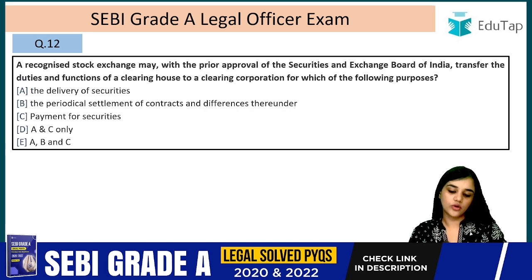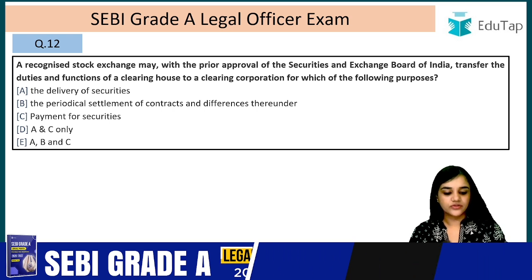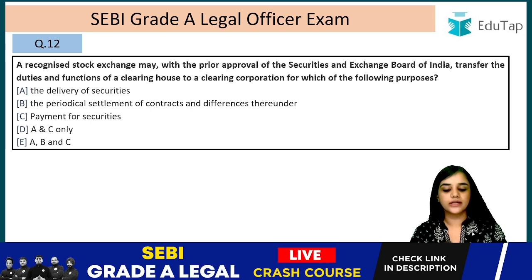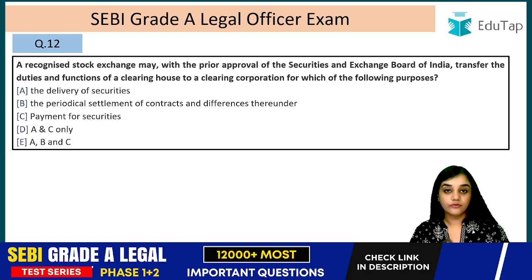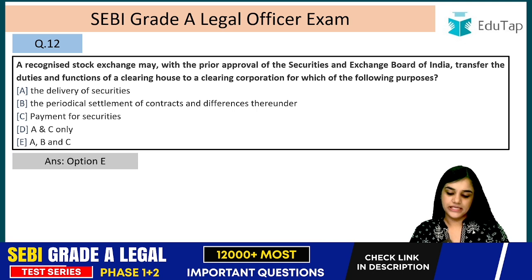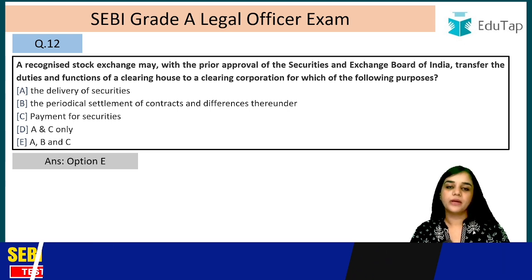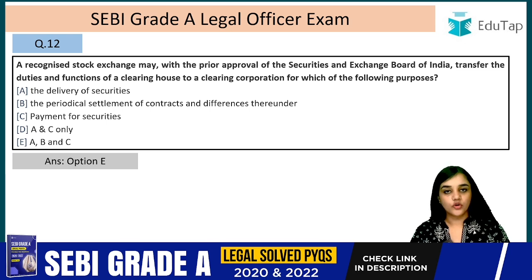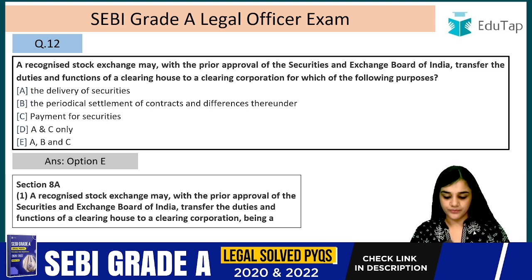A recognized stock exchange may, with the prior approval of the Securities and Exchange Board of India, transfer the duties and functions of a clearing house to a clearing corporation for which of the following purposes? Okay, with the approval of the SEBI. Which of the following purposes? All of these, option E, that is the delivery of the securities, the periodical settlement of contracts and differences thereunder, payment of securities. So for all of these purposes they can transfer.